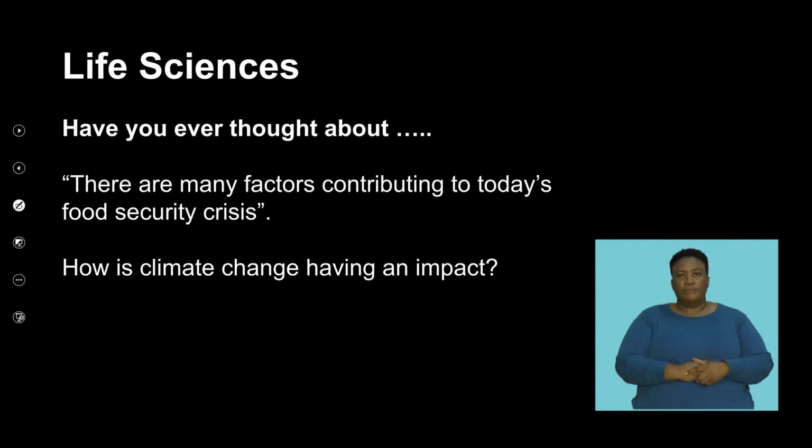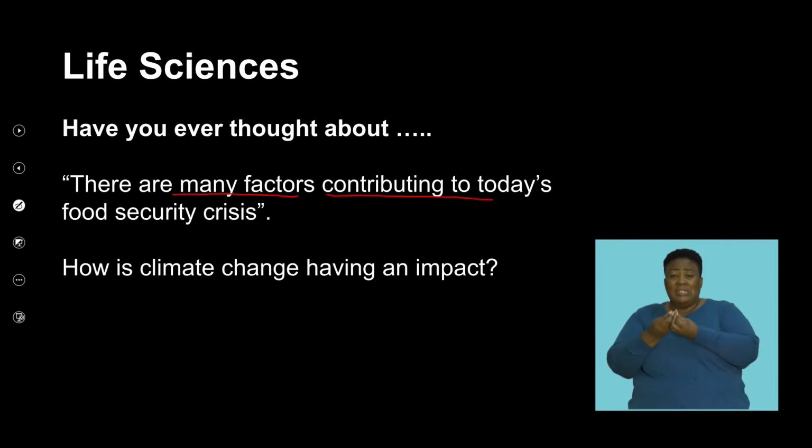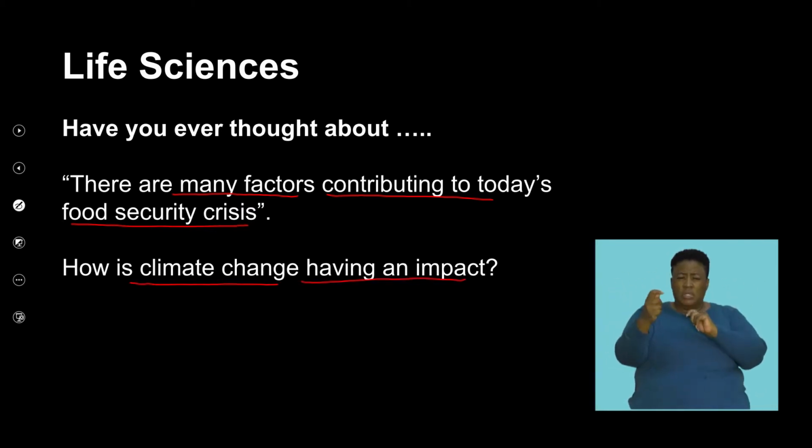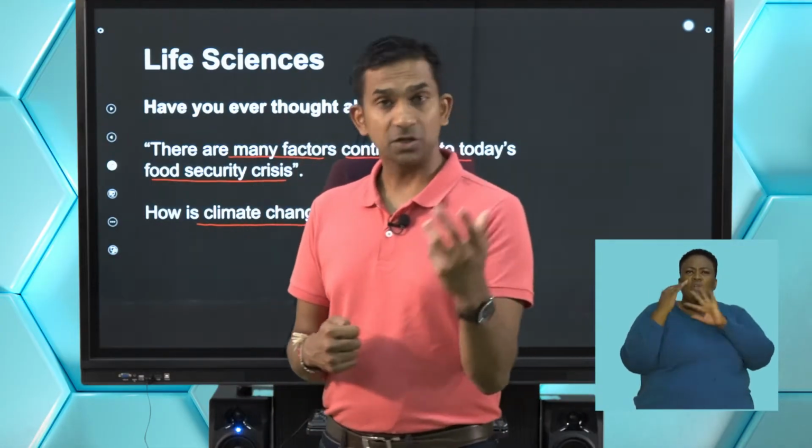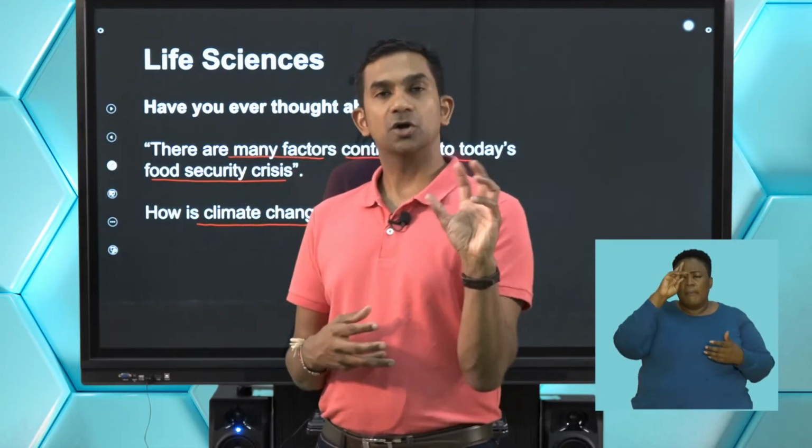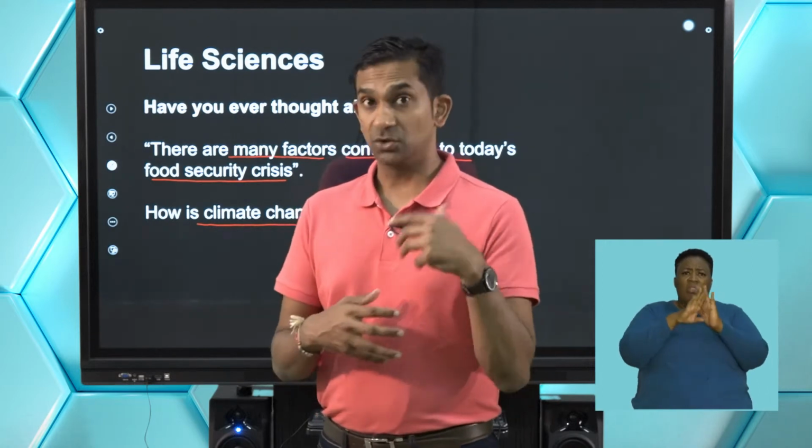So, have you ever thought about the following? There are many factors that contribute to today's food security crisis. One factor is, how is climate change having an impact? We often talk about factors such as the cost of living and the consequences of inflation.